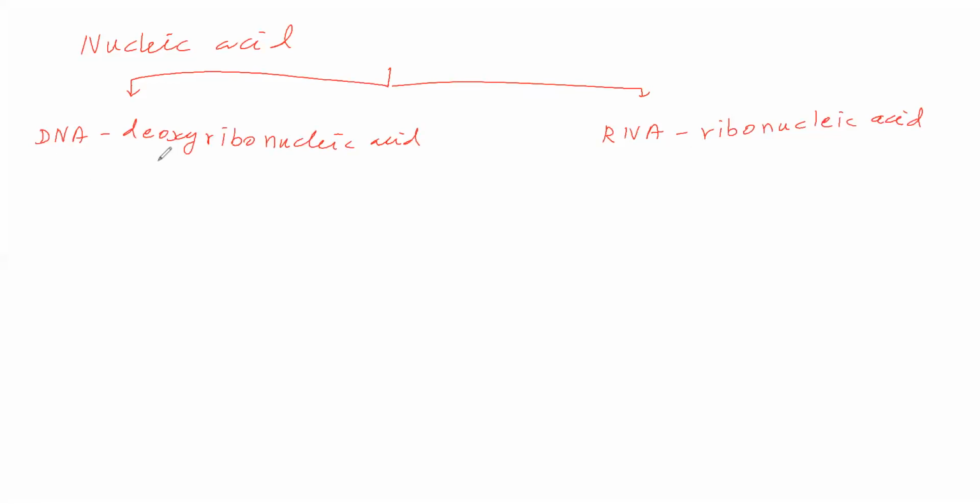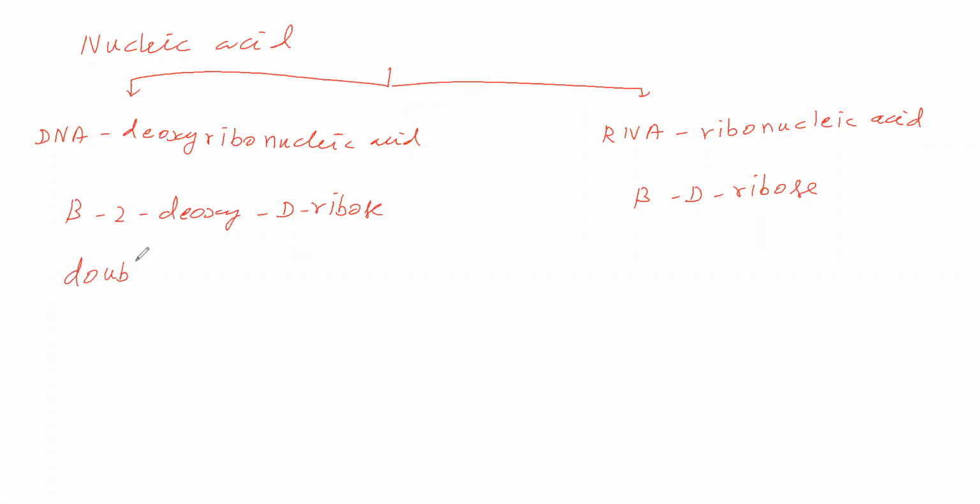Here see the deoxyribo. That means the sugar present is beta-D-2-deoxyribose. Here see ribo. RNA is ribo. Therefore the sugar present is beta-D-ribose. What is the difference between these two sugars? In this sugar, at the second carbon, instead of an OH group, H will be there. That's all.